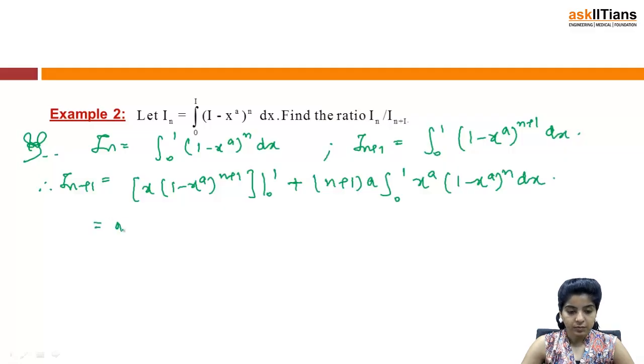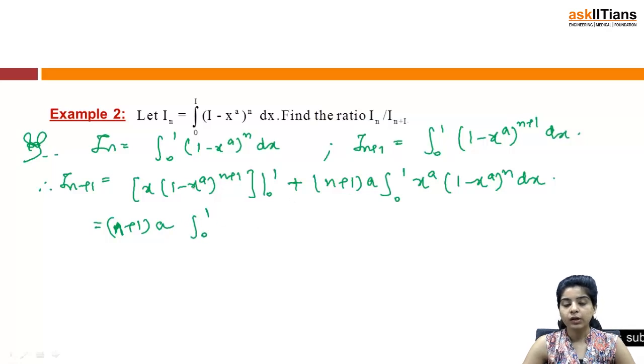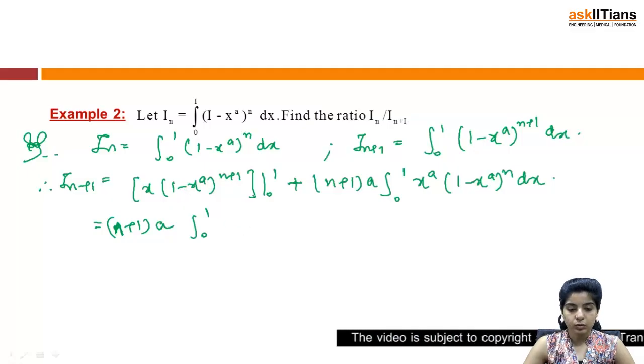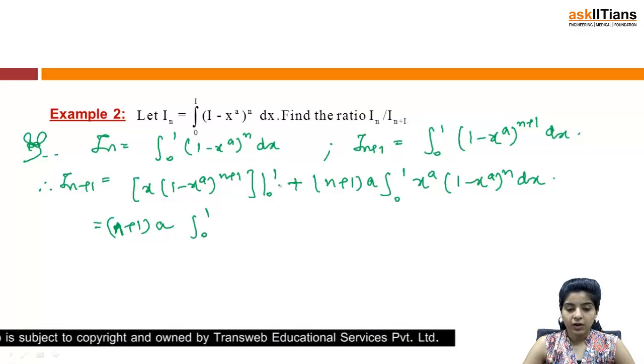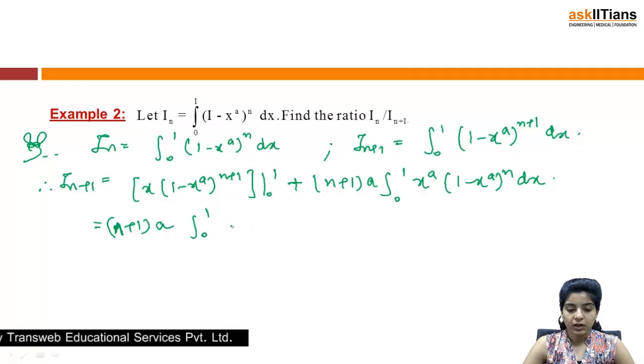So n plus 1, a can be taken as common. The first term becomes 1 into 1 minus 1, which is 0, and at the lower limit again 0. So this term vanishes, and then we have n plus 1 a, integral 0 to 1,